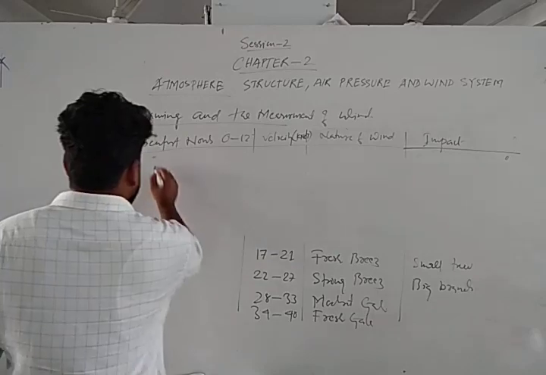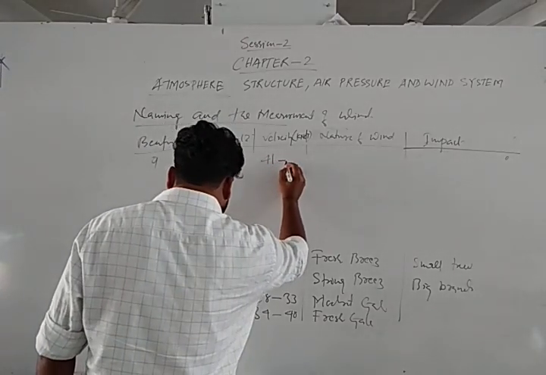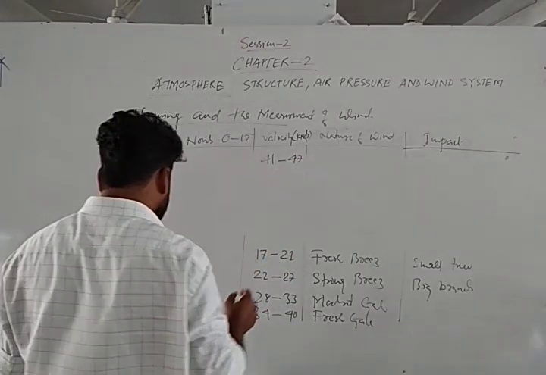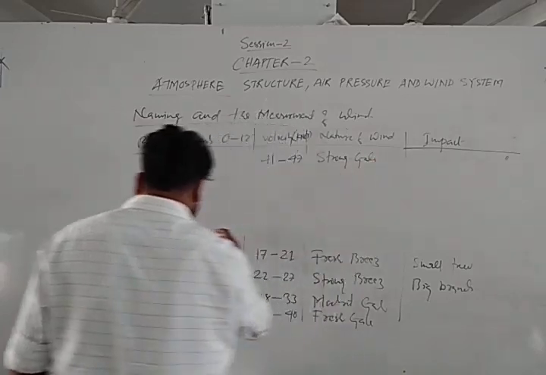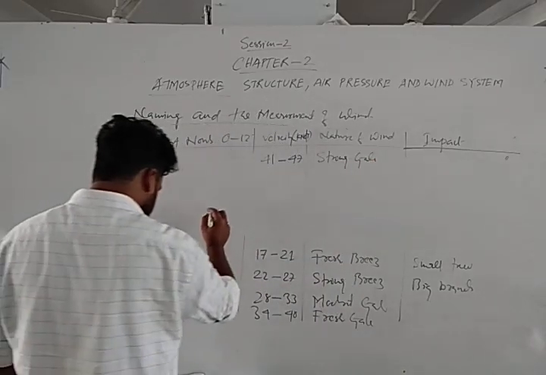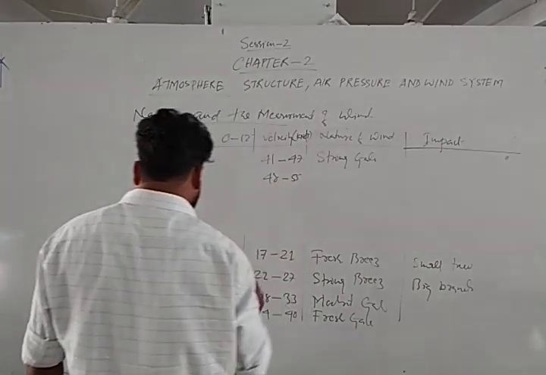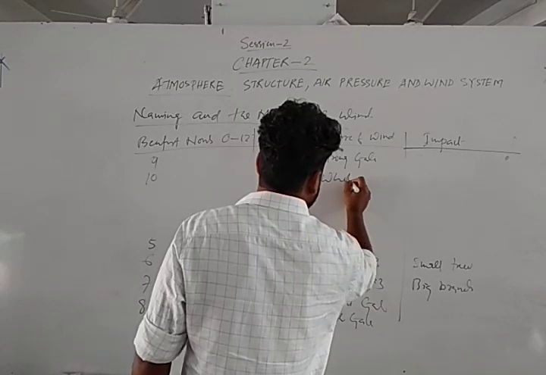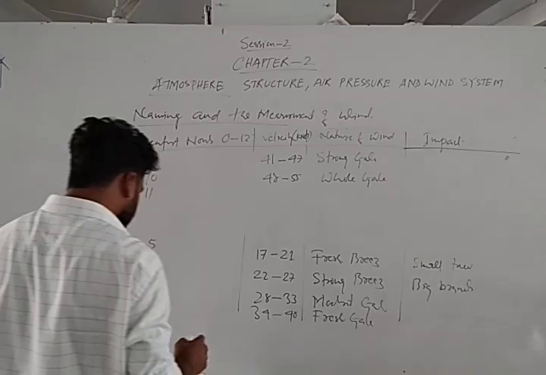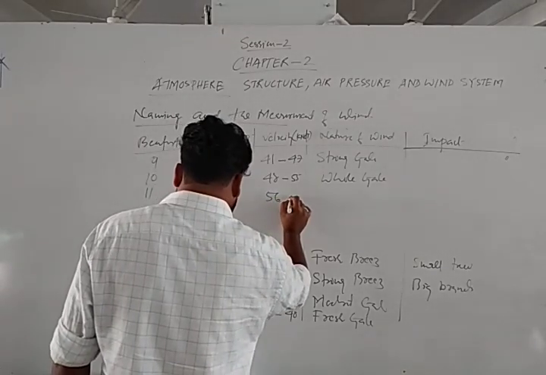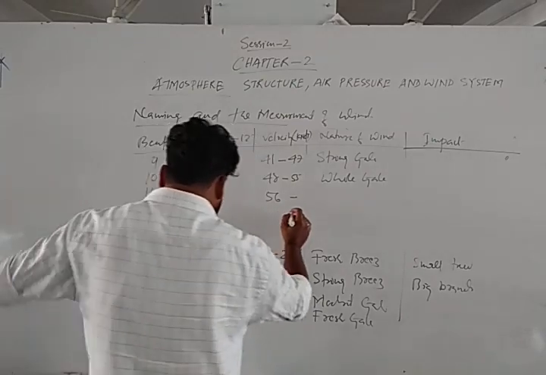Okay, Beaufort number 9, that is 41 to 47. That is strong gale. Again Beaufort number 10, that is 48 to 55. That is whole gale. Beaufort number 11, 56 to 63.